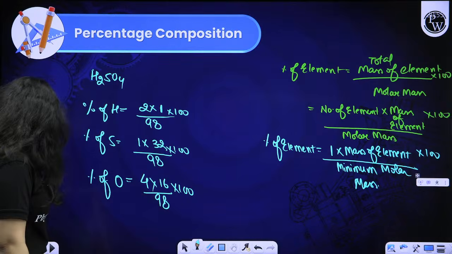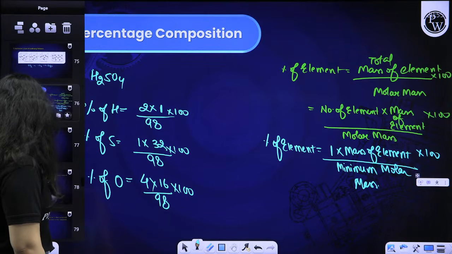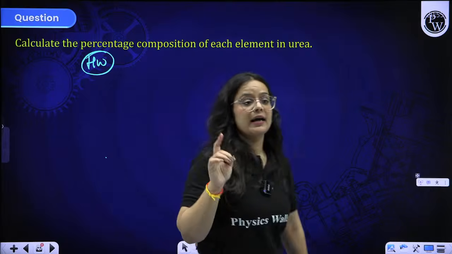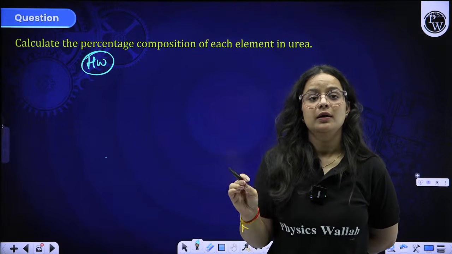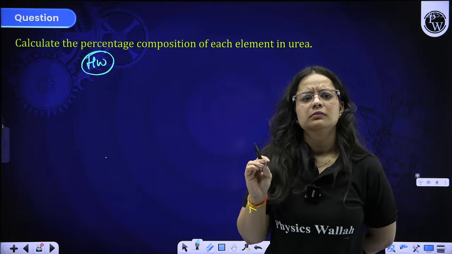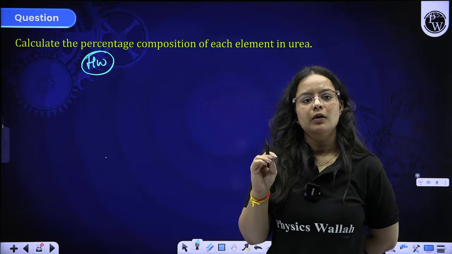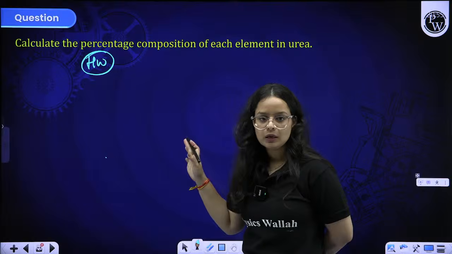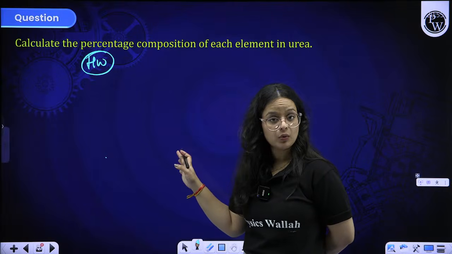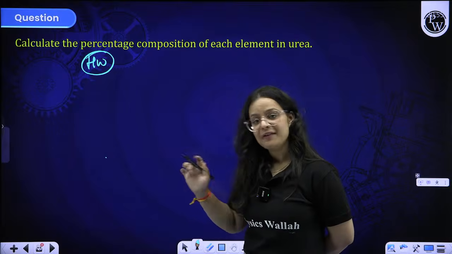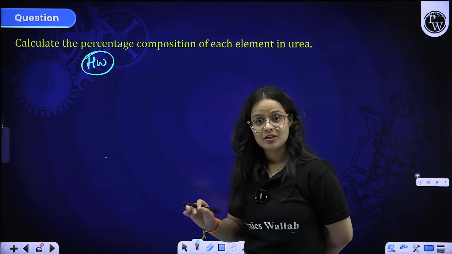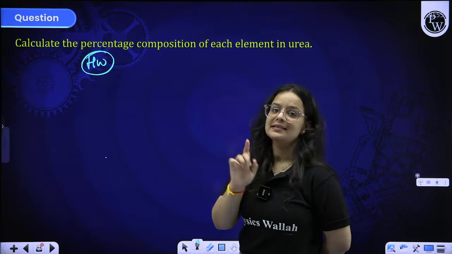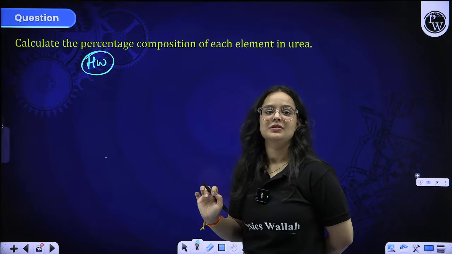Moving on to the question portion. Percentage of element in urea. This is your homework portion. Whenever I say that you have to solve the question for your homework, you all have to solve it. After the session ends, you have to answer me the question in the comment section by putting that timestamp, saying that ma'am, at this time you asked us a question, we solved it, and this is the answer that we are getting. I'll personally read the messages.